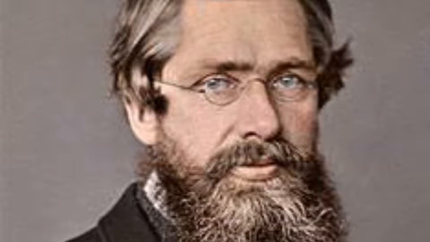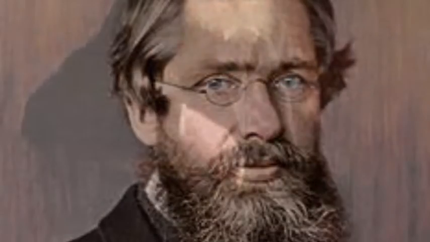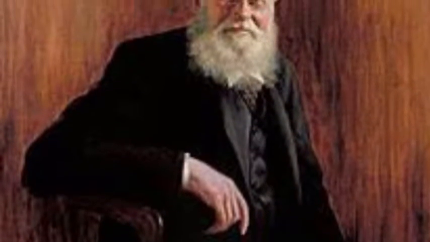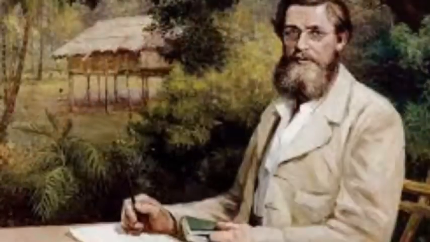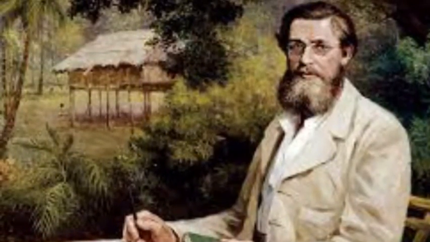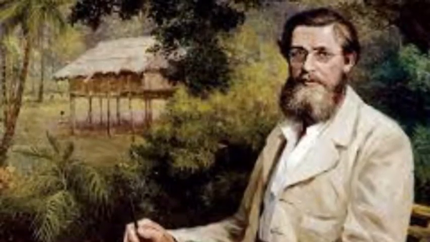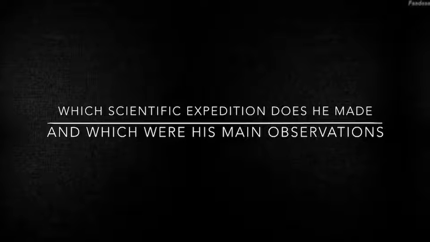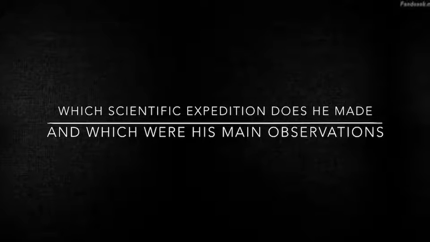Here we go. Which scientific expedition did he make, and which were his main observations? His scientific expedition was to the Galapagos Islands in Ecuador. This trip had a resounding impact on his creation of the natural selection theory. It was a 5-year voyage for Darwin, and during his visit to the islands, he was able to notice that there were similar characteristics between creatures, but these creatures were perfectly adapted to their different environments.